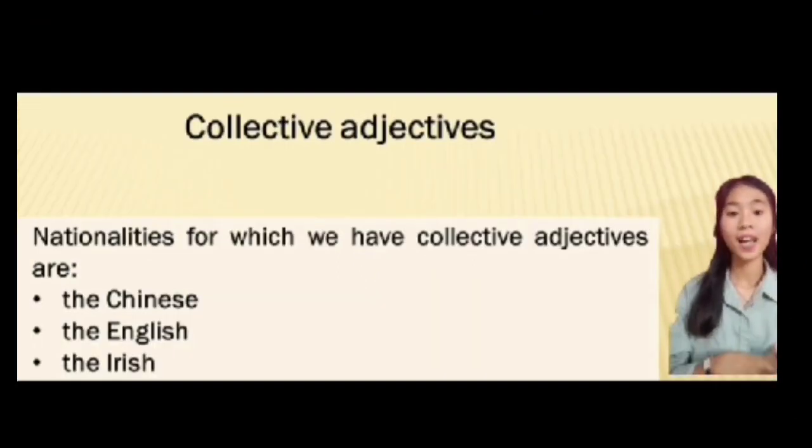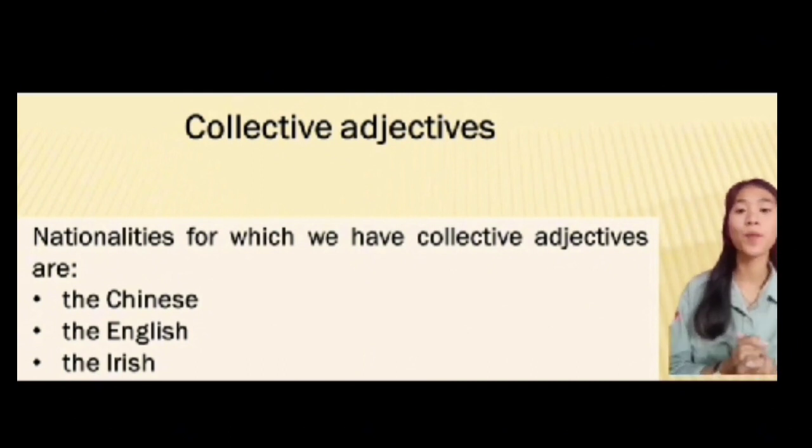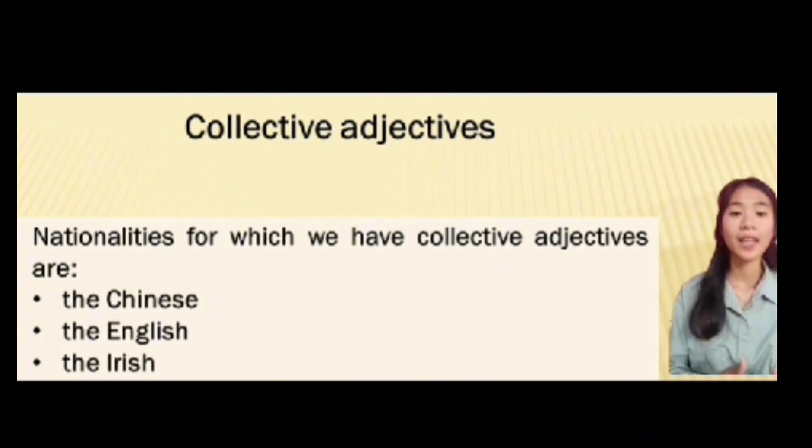Note that a large number of collective adjectives refer to the nationality of people, like the Irish, the English, the Japanese, and many more. You can see in the slide. It is important to note that when we use a collective adjective for any nationality, it is capitalized.